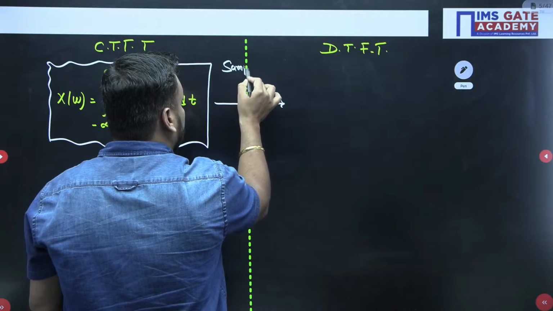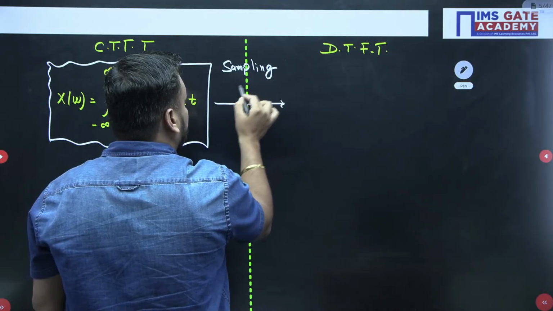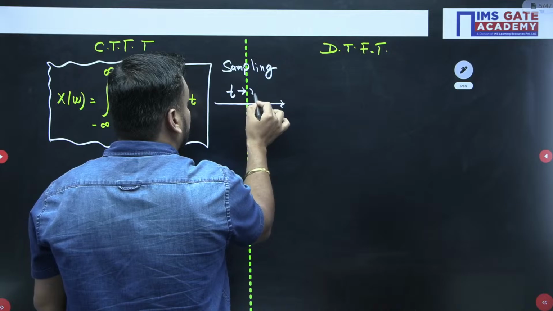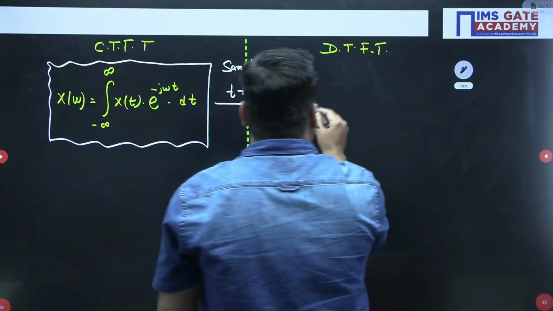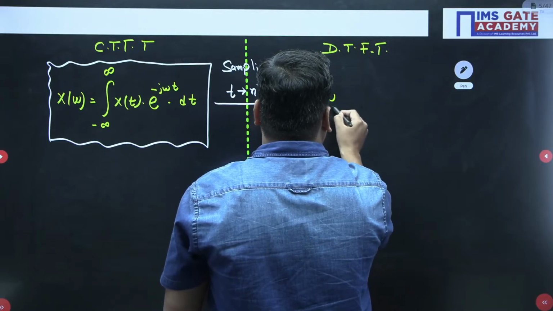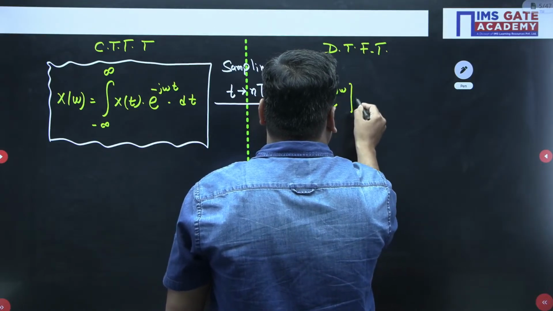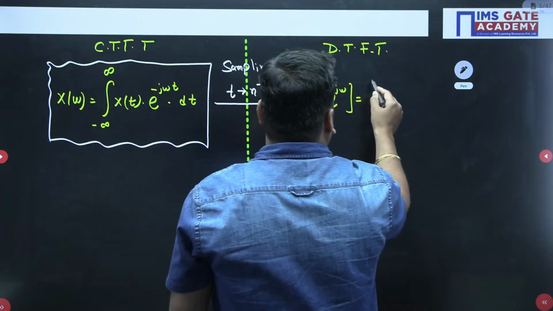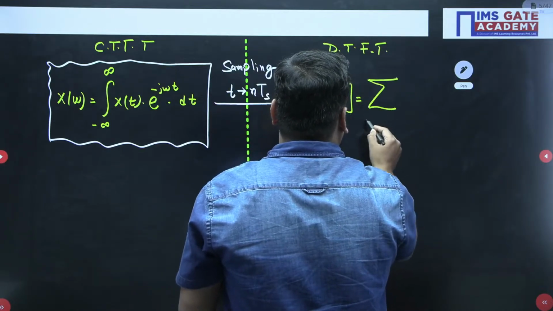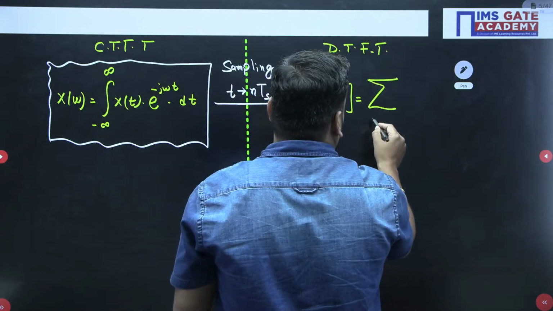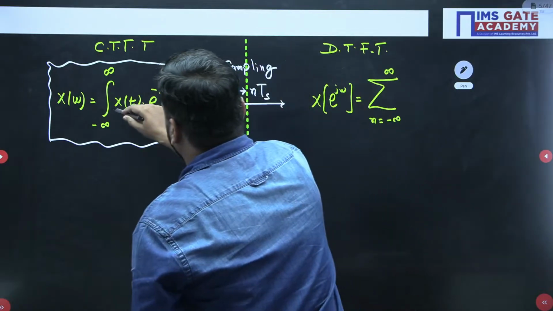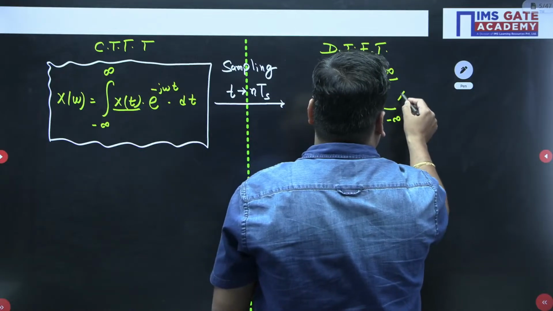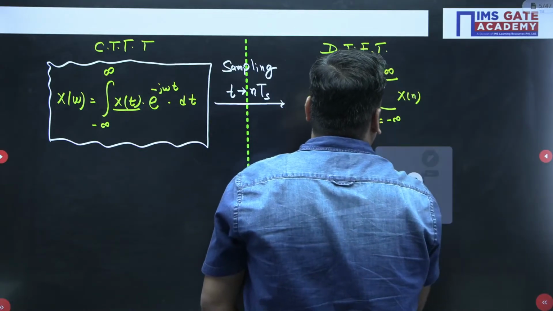I need to perform sampling, guys, where we need to replace t with nTs, where we'll replace t equal to nTs. If I do this, the discrete time Fourier transform in the discrete domain is represented as X(e^jω). The integration will be changed with summation, and t will be changed with n, so the limit of n is minus infinity to infinity. x(t) will be converted in the discrete time domain and represented as x[n].